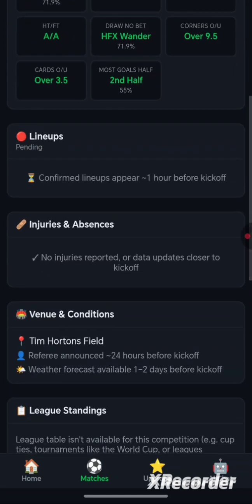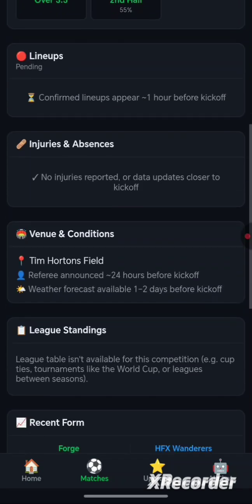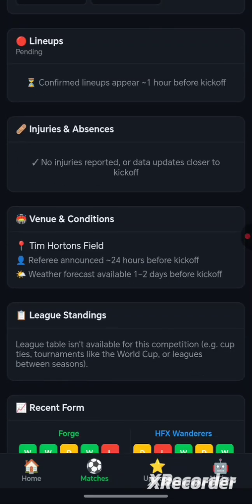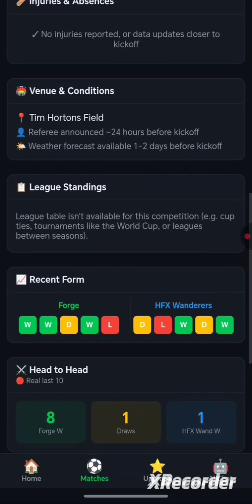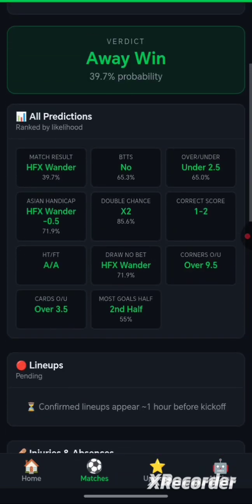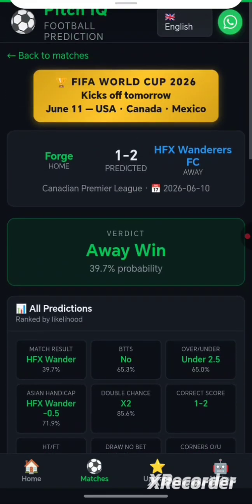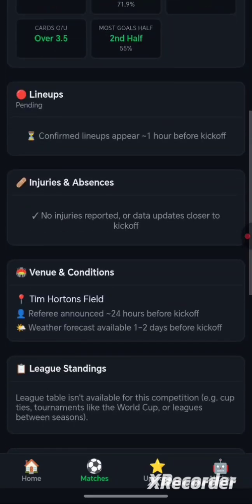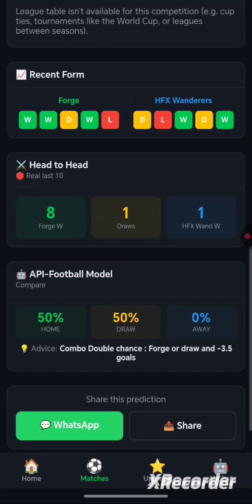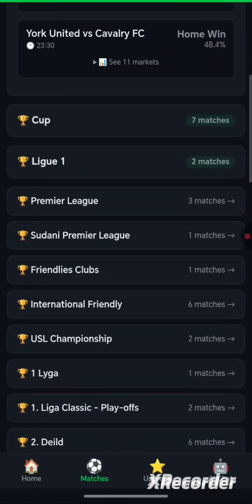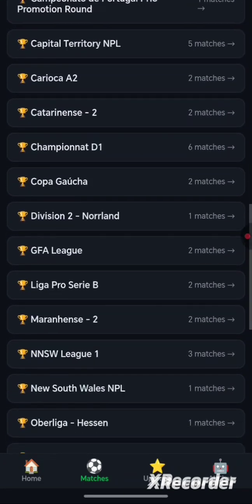You check. Now you want to know what the match looks like. Maybe you want to look at the league standing table. You want to check all of those things, because sometimes, since it is an AI, you can contribute your own knowledge to what it has predicted, and then you make a firmer, more accurate, I should say, decision on the match that it has predicted. So this is it. If you go back, you see that you have more leagues. These are leagues.